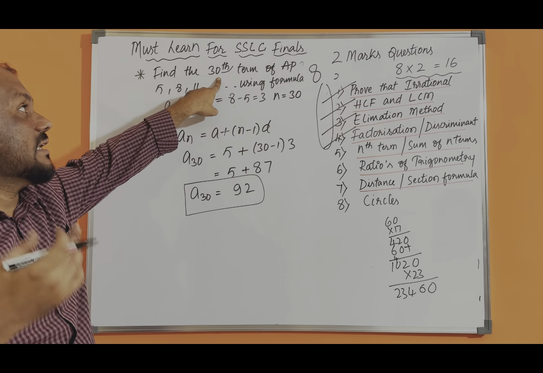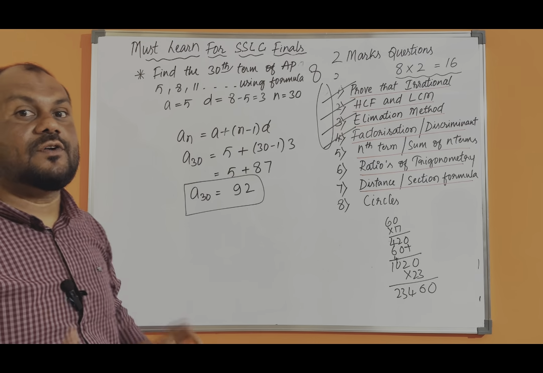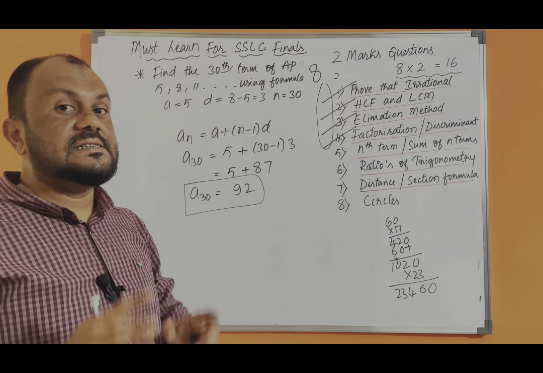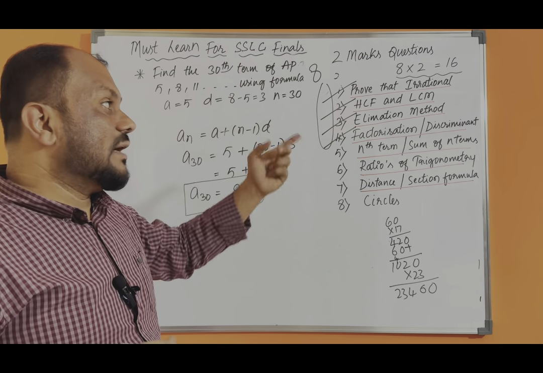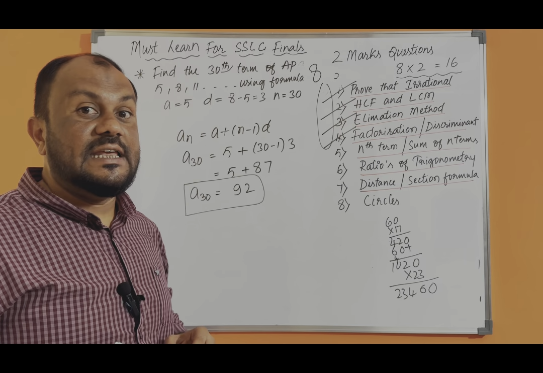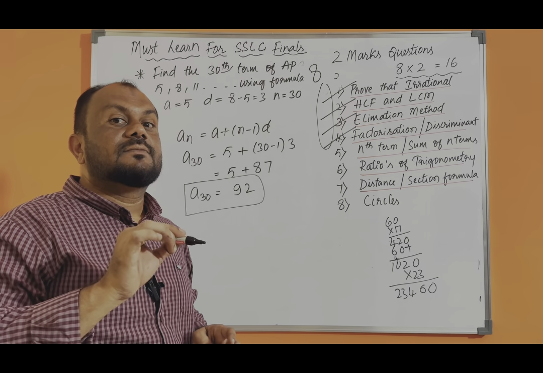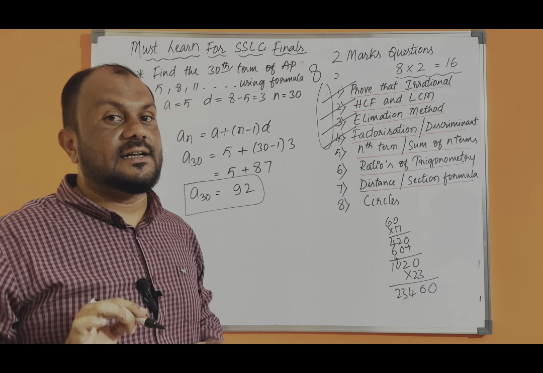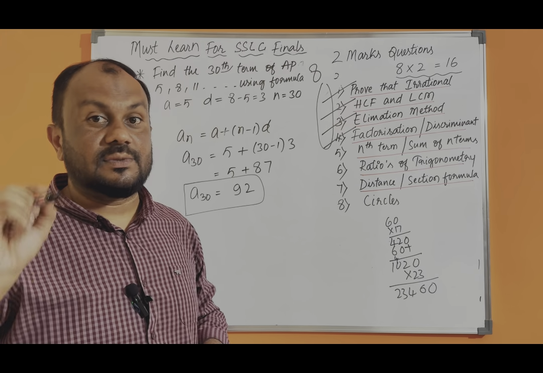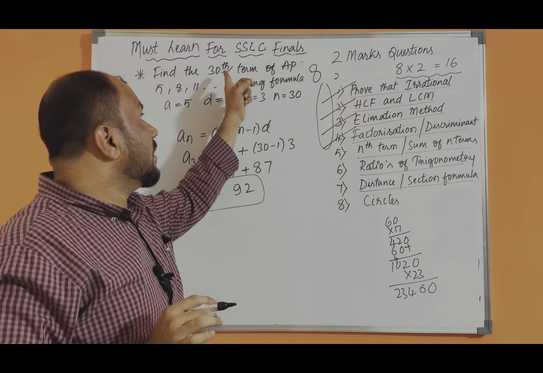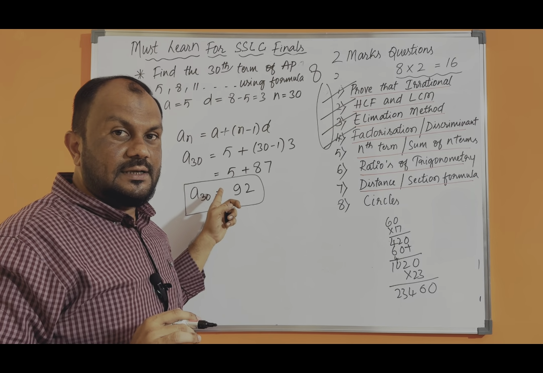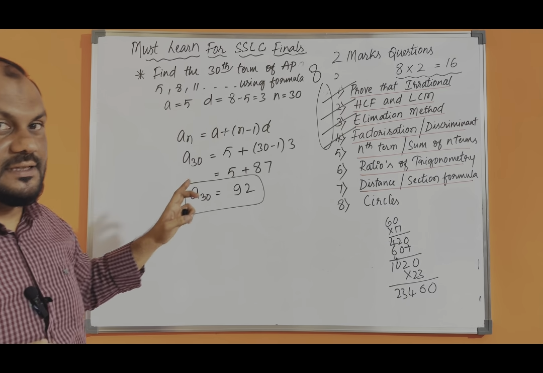But for recall, if you keep this trick in your brain, if the th comes, that is only for the nth term, meaning the an formula you should use. When you are calculating the sum of n terms, there it says find the sum of 30 terms, not 30th term. 30 terms will come. So with th, directly use the nth term formula.